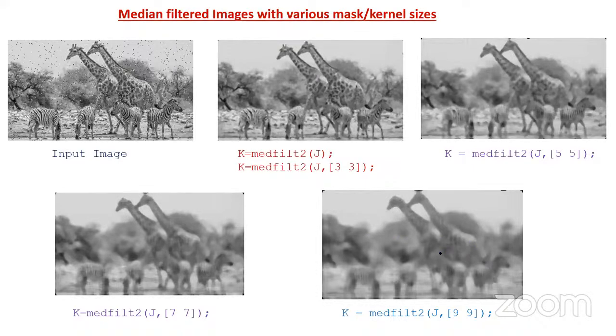While applying the size of the filter, try to apply various sizes: 3x3, 5x5, 7x7, 9x9, 11x11, 13x13. Like that, we can apply various sizes. Especially when you are doing research, we have to look for all the sizes of the filters, out of which try to look for which filter is giving better quality image with noise reduced. That is the final one. So finally, we can fix this is the better quality image with noise reduced.